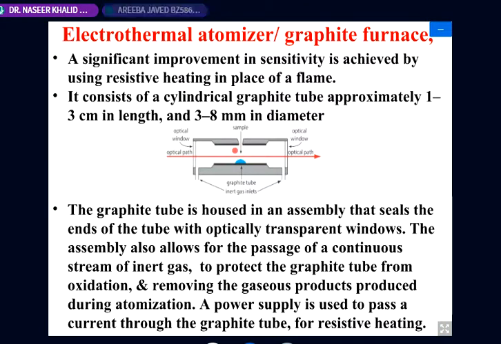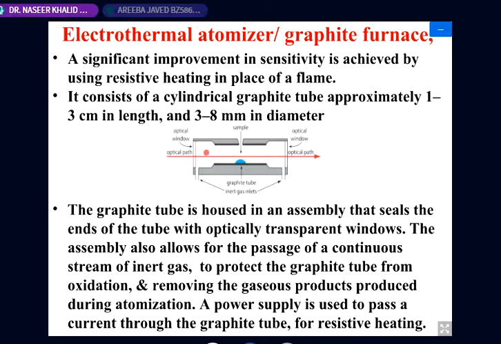And the second one is if we are not using the flame, but we are using the electroatomizer, which is also known as graphite furnace, in which instead of flame we are placing a graphite tube here. Here is the hollow cathode lamp, here is the atomization, and here is the detection.